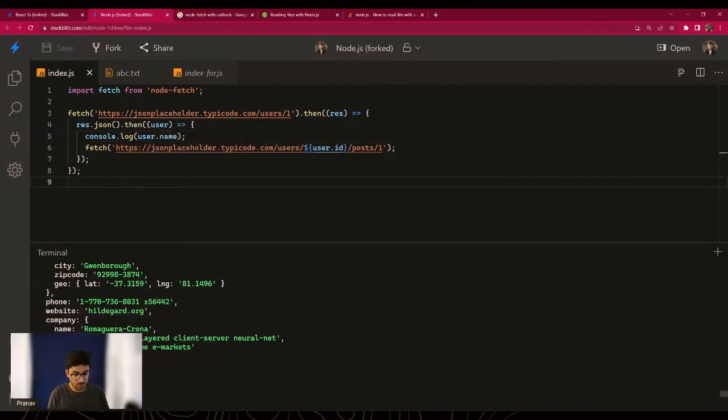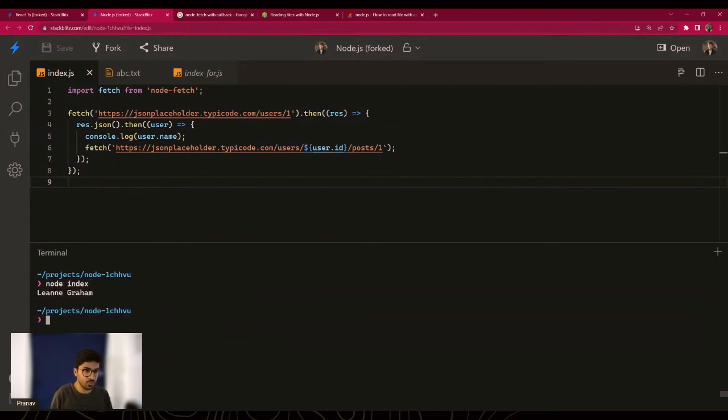So let's first of all run this. If this is working fine, then we'll move forward. I have this habit. I always run my code after making small changes so that I don't have 100 lines of changes and I don't know where the code broke. So after making every change, I just rerun the code. That's just my habit. So right now we have the username and everything works and looks fine, right?